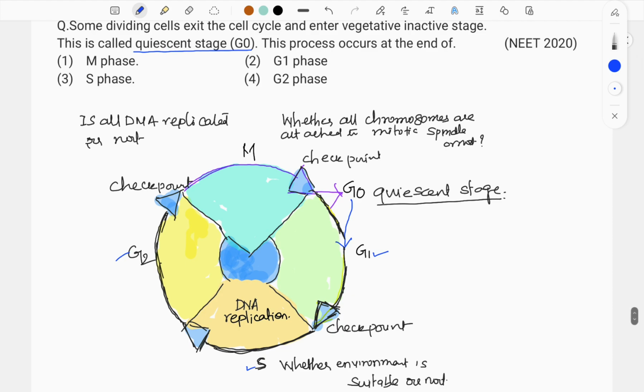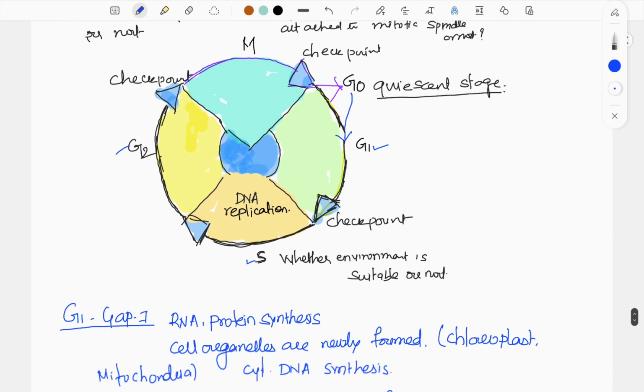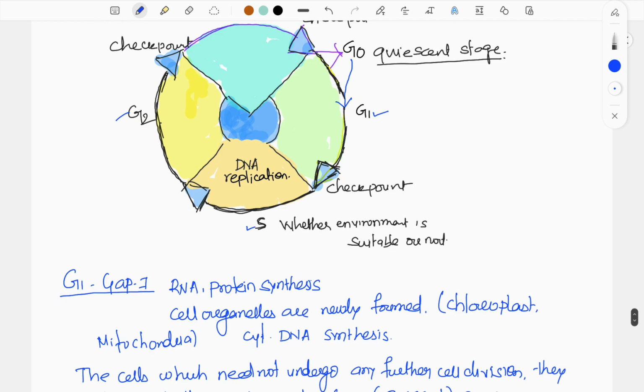In the G1 phase, that is gap 1 phase, RNA and protein synthesis will be taking place because that is very much required for cell division. Cell organelles like chloroplast and mitochondria are newly formed. We know chloroplast and mitochondria are semi-autonomous cell organelles. They contain their own DNA, so they undergo replication on their own without dependence on the nucleus of the cell.